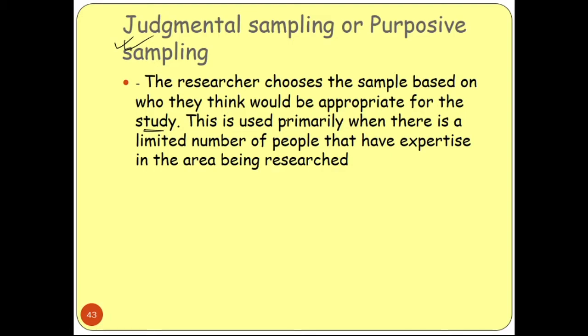This is used primarily when there is a limited number of people that have expertise in the area being researched. For that you need an experienced researcher, who can judge properly that yes, these are the set which can help in our research work, because we are getting only that data which is actually required.